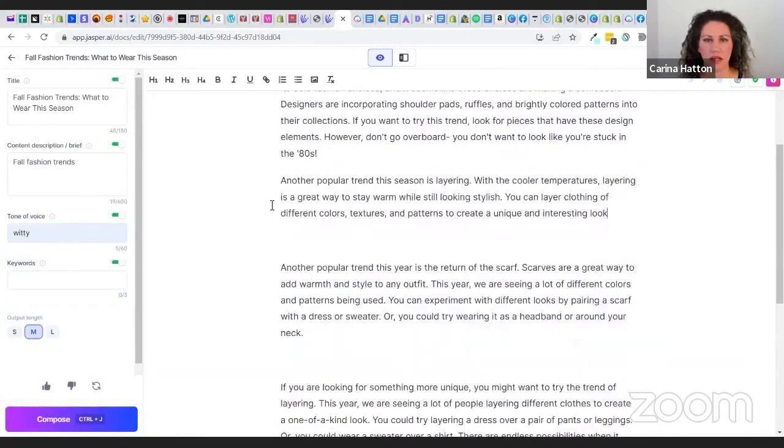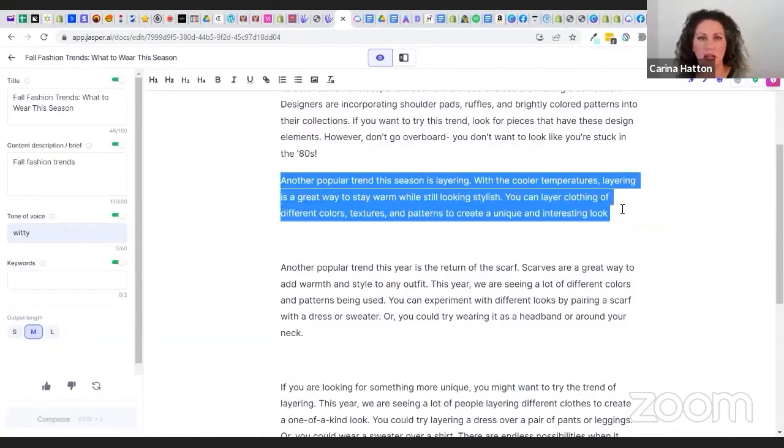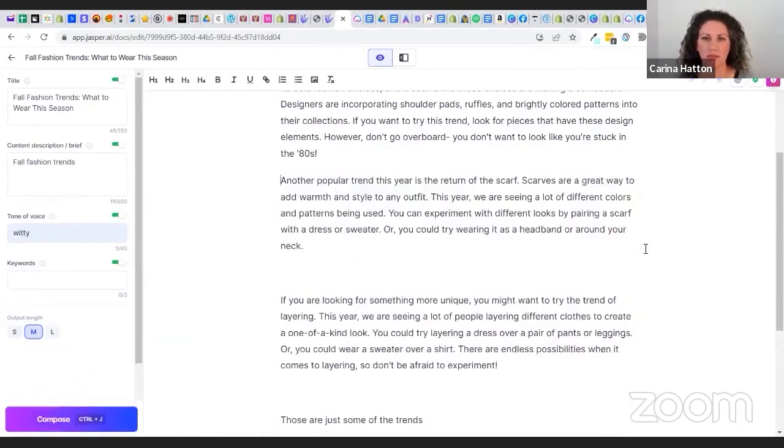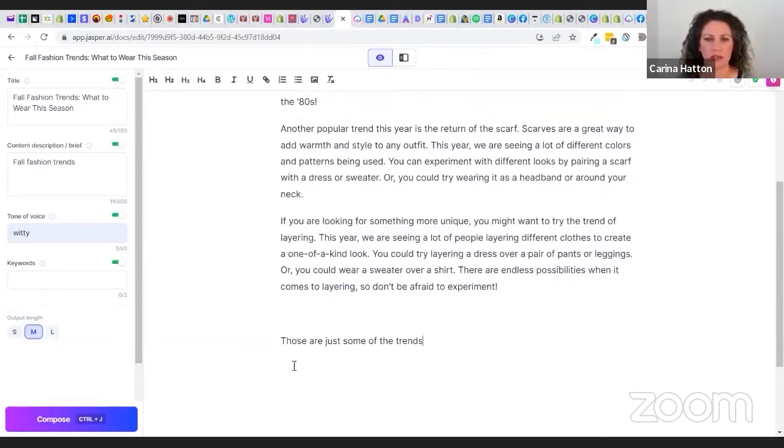Another popular trend. Okay, you can see that it's kind of getting into the layering again. So I'm going to delete that and just go back up. Okay. These are just some of the trends. So now I'm going to finish it up with my conclusion.